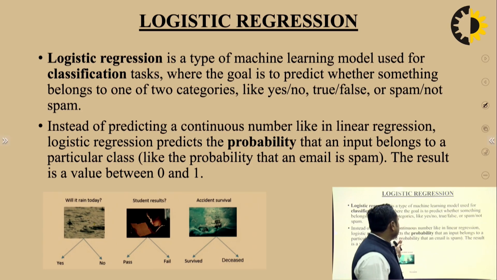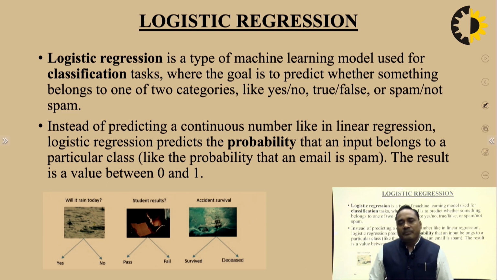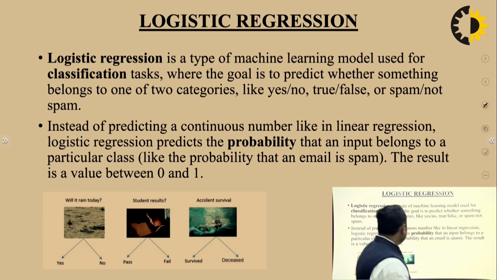So that is based upon the probability. That the input belongs to a particular class, like the probability that an email is spam. So if you are going to predict spam for a mail, how many are spam and how many are not spam. On the basis of probability, we are going to predict your mail is 70% or 80% spam, and the rest is spam free. So it is not giving the exact answer, but it is giving the appropriate answer on the basis of probability. So this is some example.